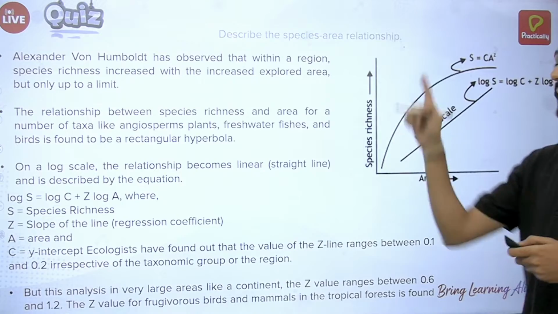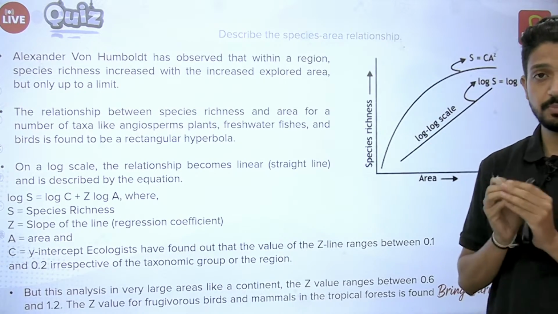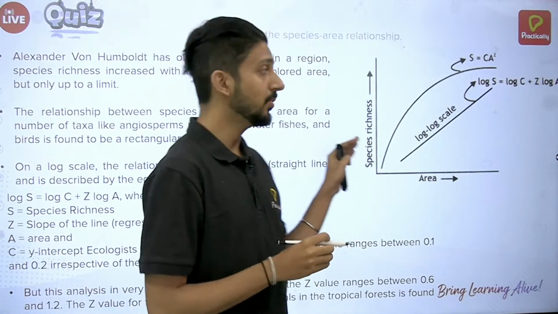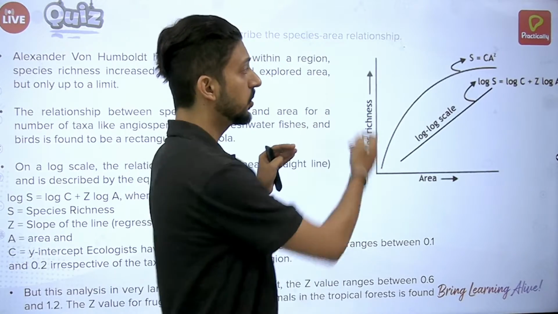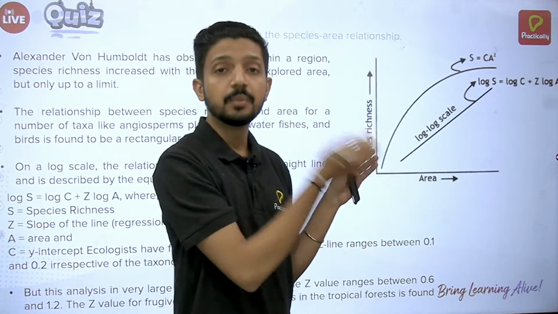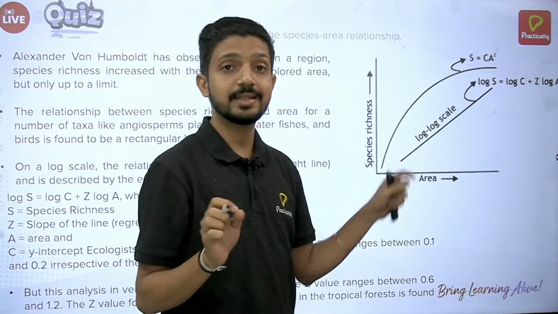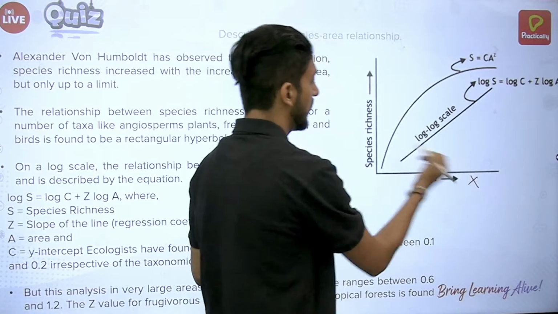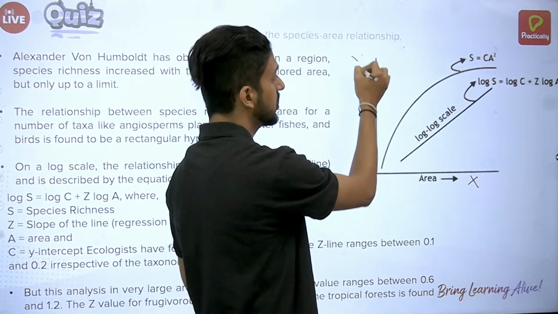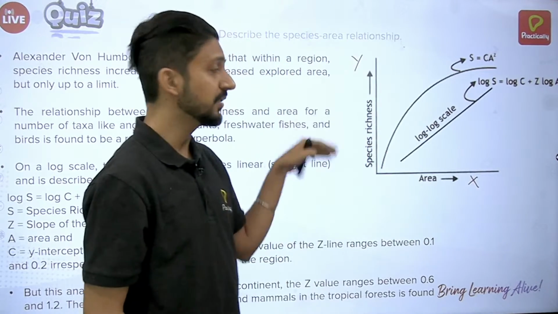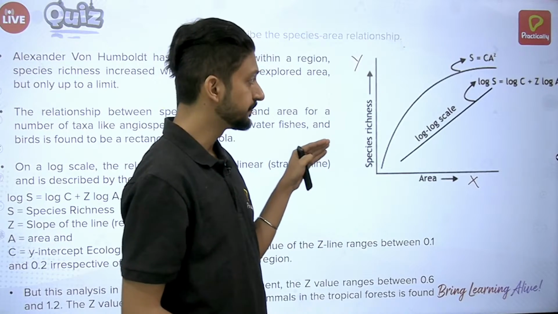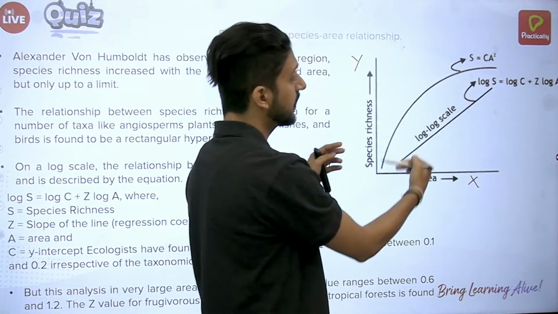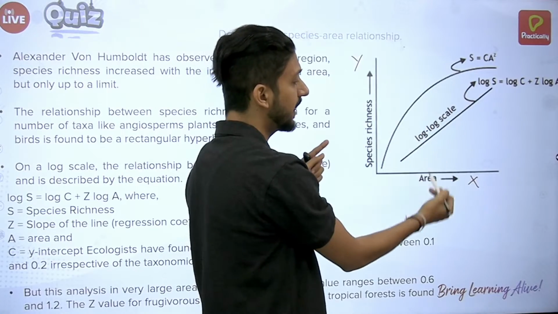So in this answer, the very first important part is drawing a well-labeled diagram of the species area relationship. You can see this is a simple graph, but what is important over here is labeling. On the x-axis we have area and on the y-axis we have species richness, that is the different types of species available. And this is the curve which we obtained, that is the connection between species and area.